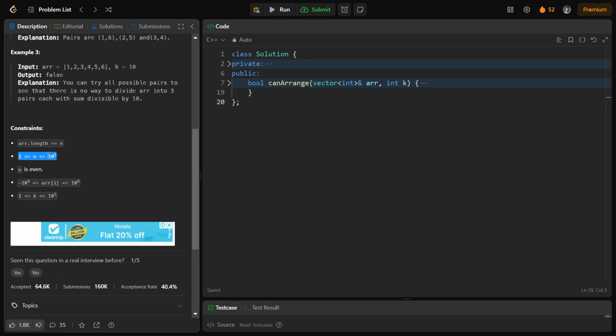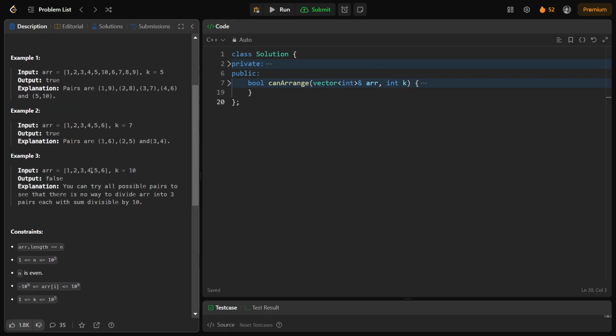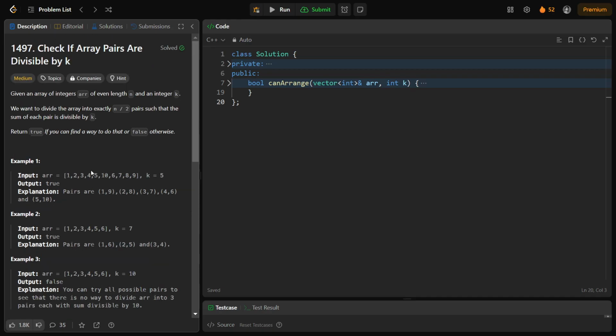The length is n, and n is even. That is very important. Let's say if this constraint was not given, you would have to check if n is even or not, and if it is not even, you return false. Although I've written that in my solution, assuming that this constraint is not there. Now let us look at the idea of how we are actually going to do this. When I just started this problem, I told you that you could figure out all the possible pairs, check if it is satisfiable or not, and then return the answer if it is at some possible combination, right? But we are going to be a little smart.